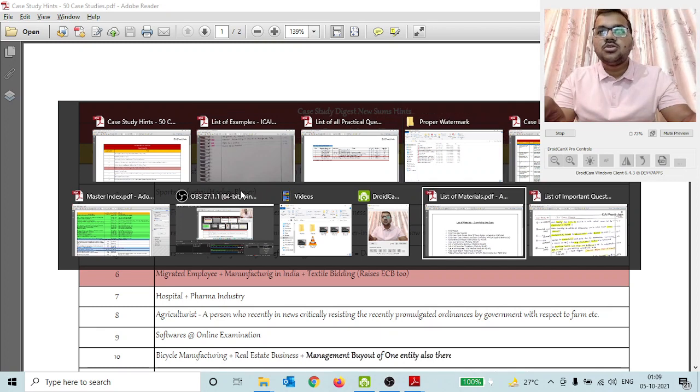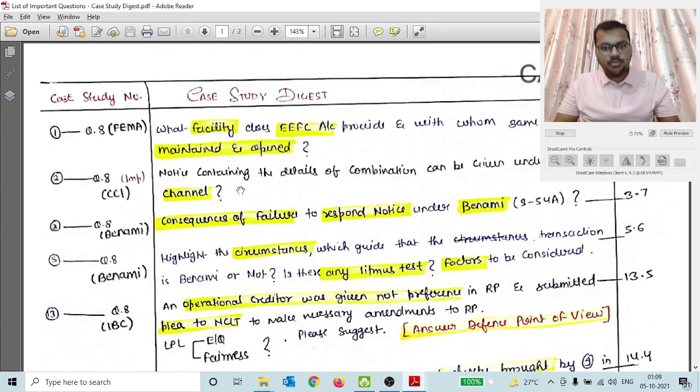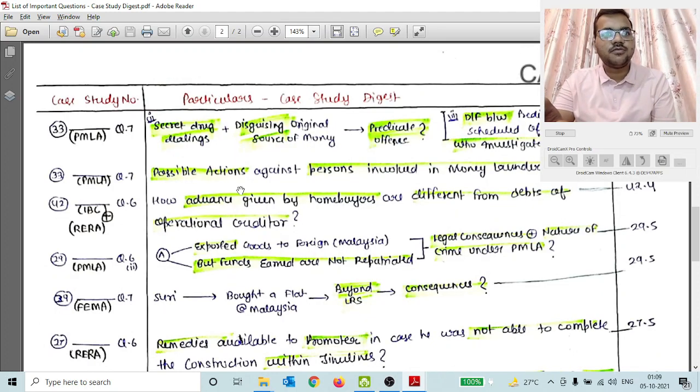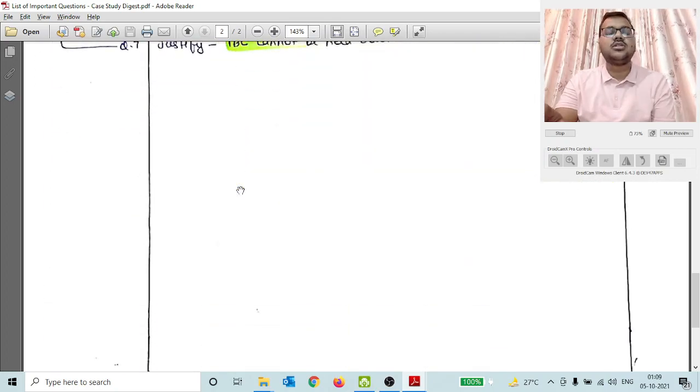Then coming next was a list of important questions. This is the most important part, I would say, where you will find many questions while solving the case studies, the answers of which will not be available in the ICI module. You will also think why these types of questions are there. So I made a list of all the questions which were solved by me and I was not able to find the answers in the ICI module, or which were a little difficult to answer, or there is a trick behind it, or I need to remember this. These types of questions I have listed from all the 50 case study digest questions only.